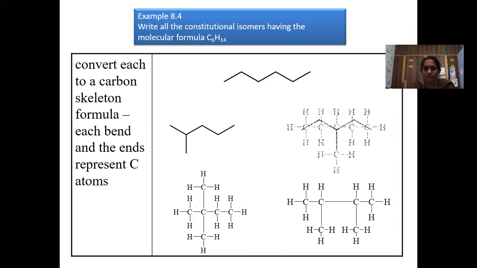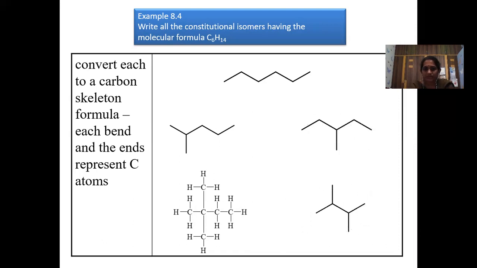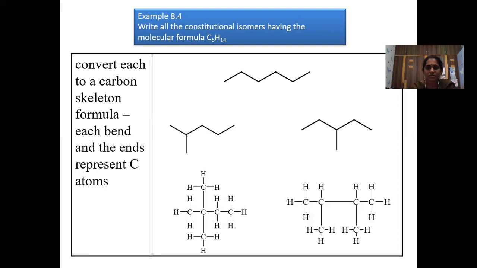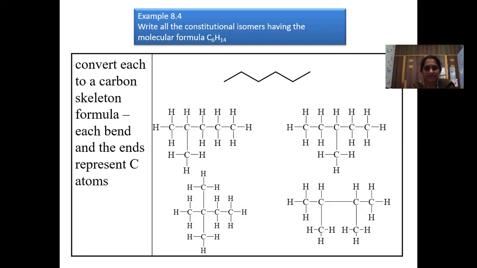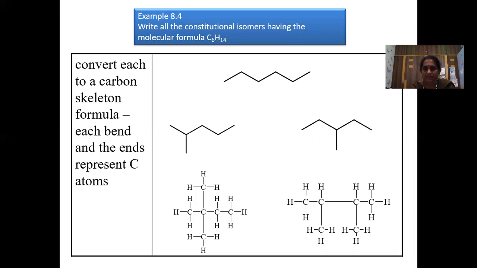Now, for this one, you can draw it the same way. Imagine for the last structure also, this is the way to draw. I hope you have understood how to draw the skeletal structure. Once again, each end will represent a carbon atom.